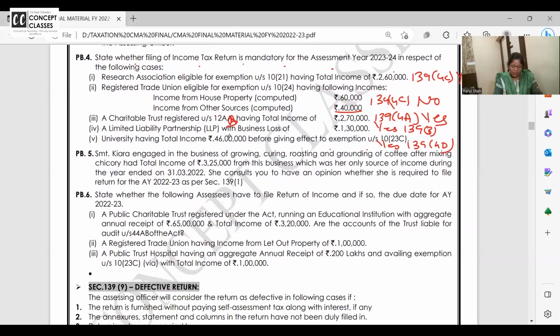MCQs I have told you. Kiara is engaged in business of growing and grounding the coffee. You know, when this kind of question comes, what is striking in your mind? Can you put it in chat box? After mixing chicory, coffee, grounded, powdered and all, total income is 325. And she has only this source of income. Okay, March 22, they have given so many places. This is like every year's task. Whatever we change, something is missing. She consults you to have an opinion whether she is required to file the return or not.